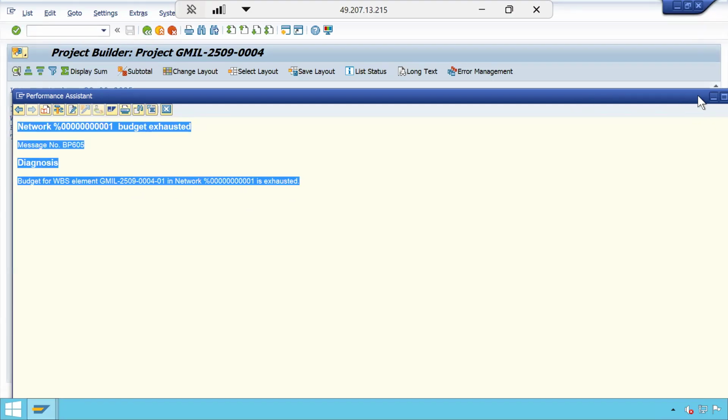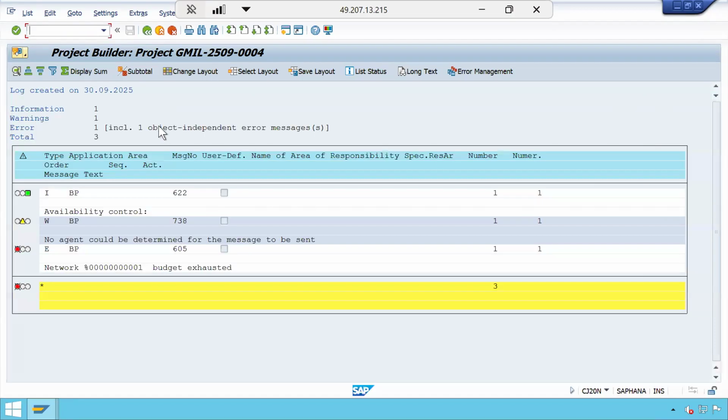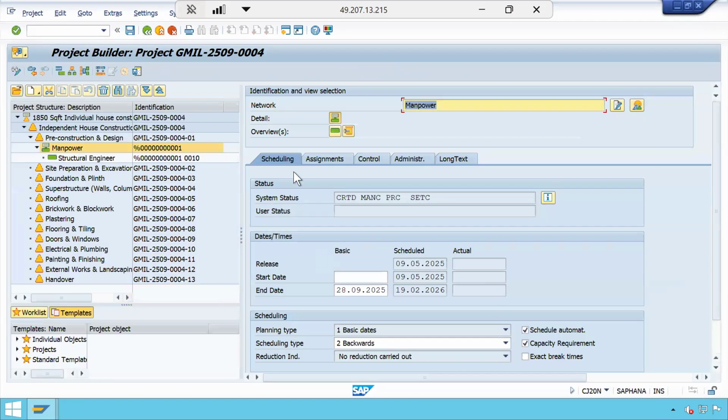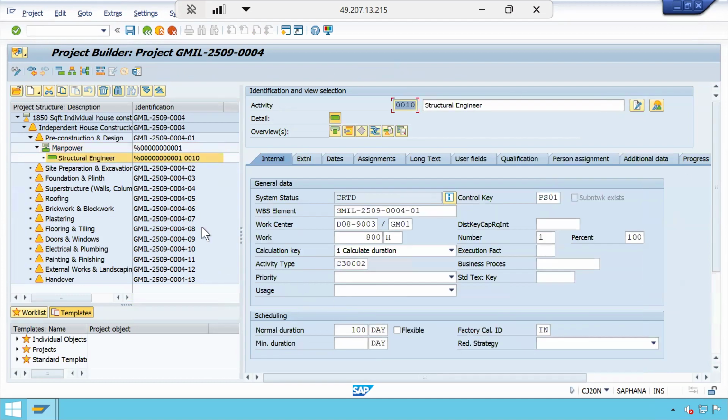Okay, now let me do one more thing. So if I keep this, how much will it become? 90%, 1,80,000 I should get.